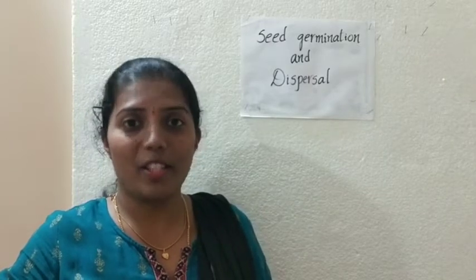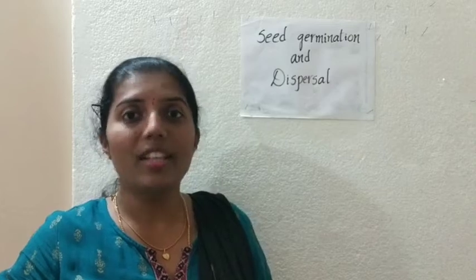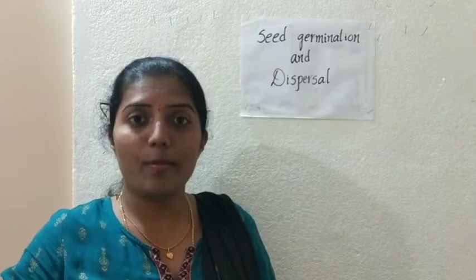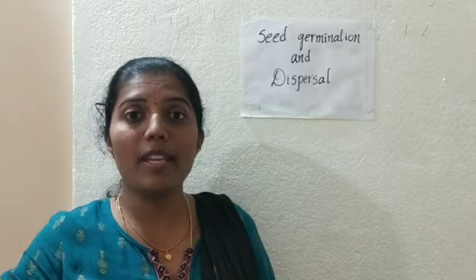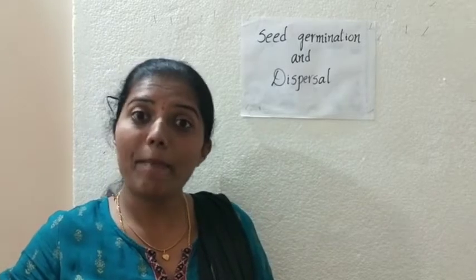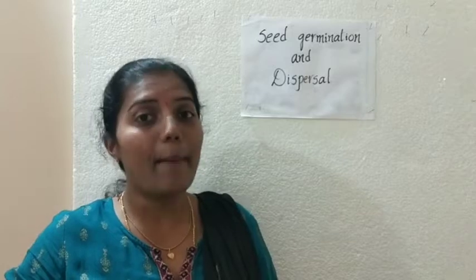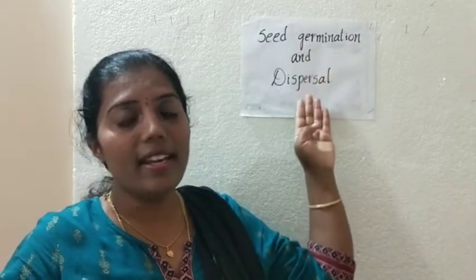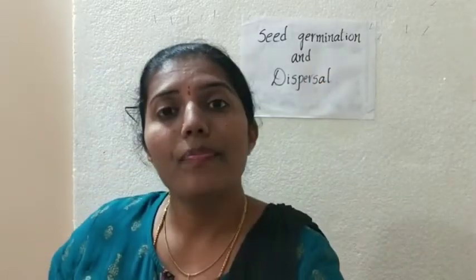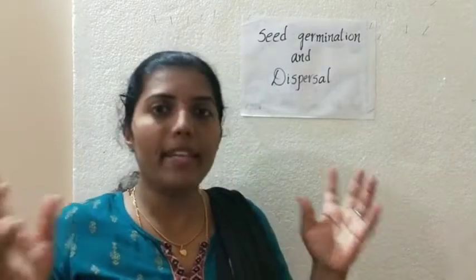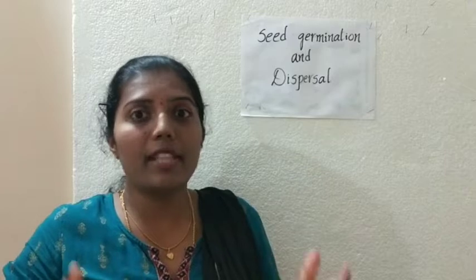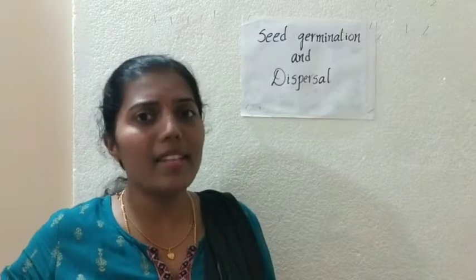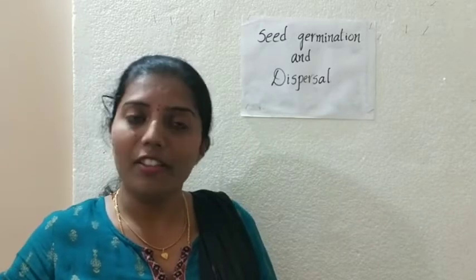Once the fertilization takes place, after this fertilization, the fruit formation will happen. Okay. In the fruit formation, if the fruit has to be completely formed, that means the seeds have to be completely developed inside. What happens next? Once the seeds have been developed, what happens next? That is what we are going to study in this chapter. That is seed germination and dispersal. Okay. And also that we have seen many different fruits and many different types of seeds also. Some fruits contain a single seed and some fruits contain many seeds. It depends upon the nature of a fruit.